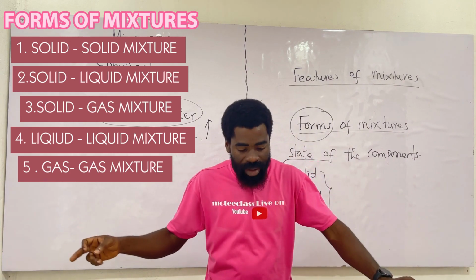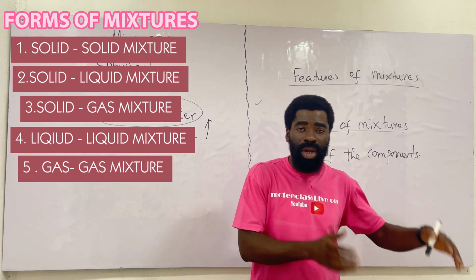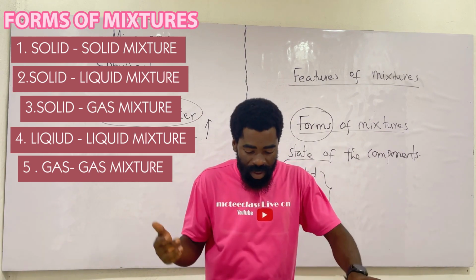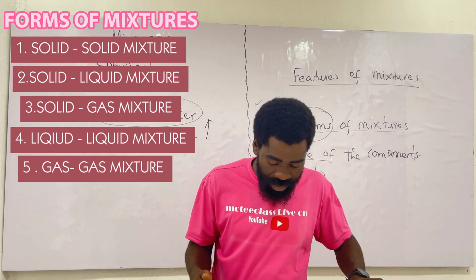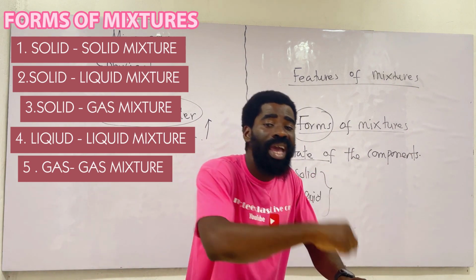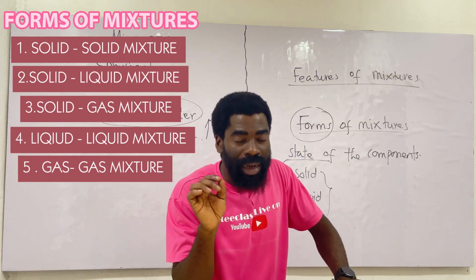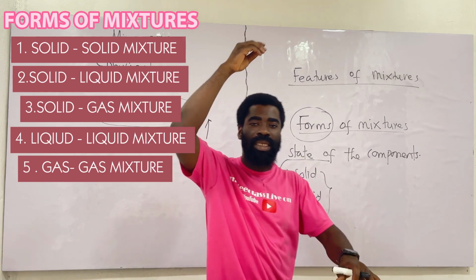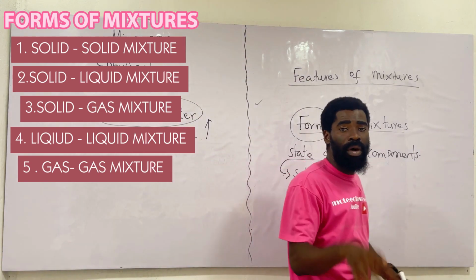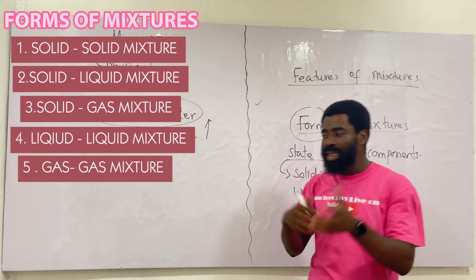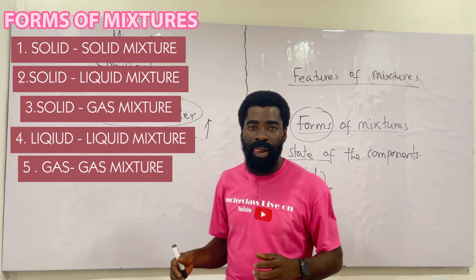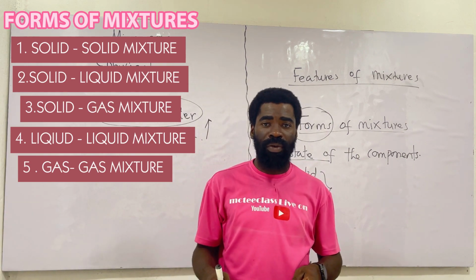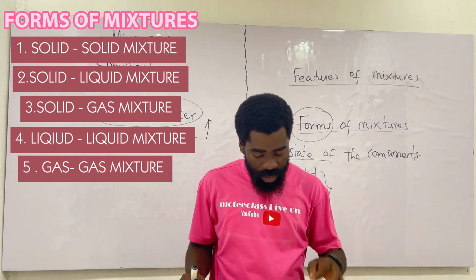Then I have a solid liquid mixture. It's a mixture that consists of a solid and a liquid component. You don't think this is very easy. The solid will mostly dissolve in the liquid. So you can give me an example. Mention one example. Yes, salt and water. Sugar and water. When you mix them together, the salt will dissolve in the water and the sugar also will dissolve in water. So it's a solid liquid mixture.